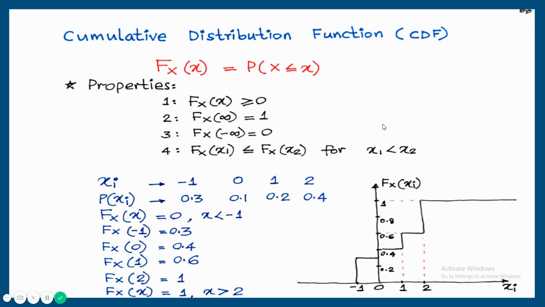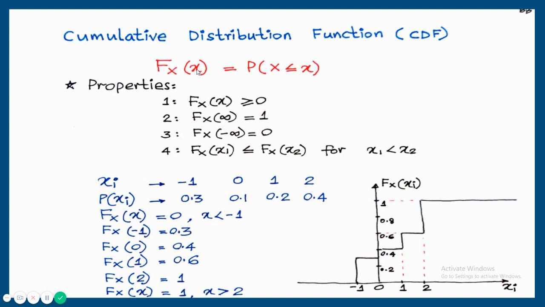Here we can study cumulative distribution function. It is written CDF and represented like this: capital F, capital X, bracket small x, Fx of x. This is the way cumulative distribution function is represented. Fx of x is the probability of the random variable from minus infinity to small x, that is written here, probability of X less than or equal to x. That is, when I'm saying Fx of 2, that is probability of the random variable from minus infinity to 2.